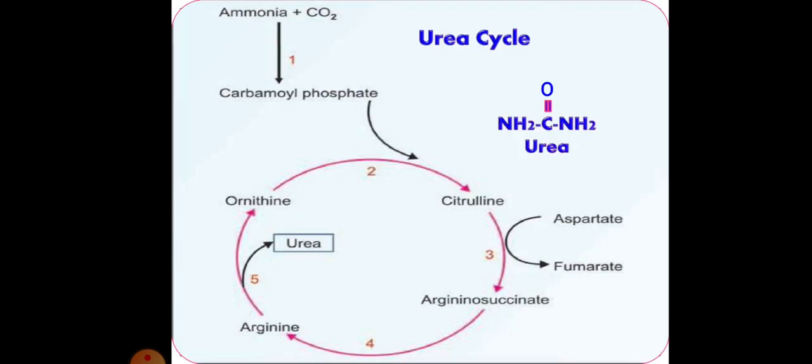Ammonia plus carbon dioxide is converted to carbamyl phosphate, which then will be converted to citrulline. Then, by utilizing aspartate, it will be converted to argininosuccinate, releasing fumarate. This argininosuccinate will again get converted to arginine, and this arginine will be converted to ornithine by releasing urea. This is the urea cycle, and the sites will be cytosol as well as mitochondria.